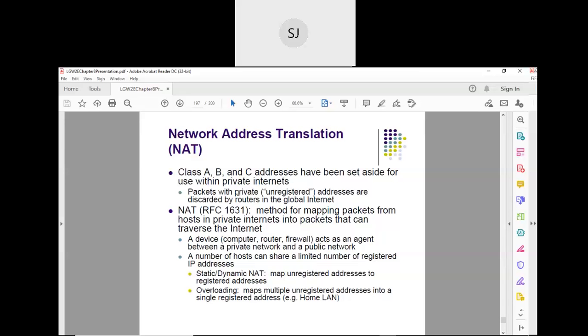So now all these private IP addresses are connected to a server or a router, let us say. That router has some IP address which is visible to the outside world, or a server, let us say. So all these host machines are connected to a server. That server will have one IP address, the public IP address, which is visible to the outside world, right?